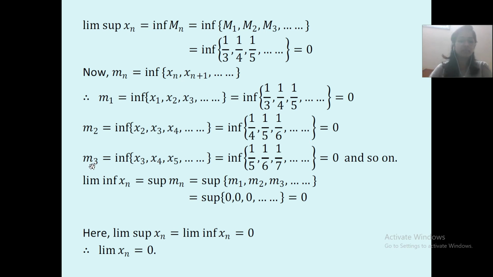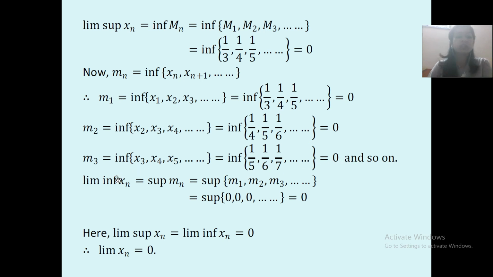Similarly m3. m3 is equal to infimum of x3, x4, x5 and so on. First we put 1 instead of n, then 2. Now you keep 3 instead of n. So m3 is equal to infimum of x3, x4, x5. What is x3? 1 upon 5. What is x4? 1 upon 6. x5? 1 upon 7 and so on. So the infimum of this is 0, and so on.